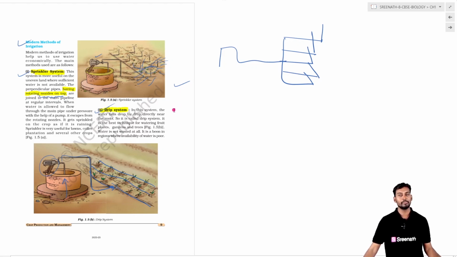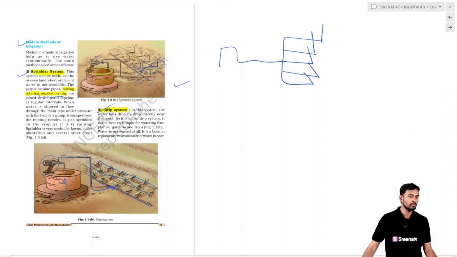In the drip system, the entire agricultural field is laid down with a piping system, and this provides the water to the field. This is useful in areas where there is drought, a shortage of water, and very arid conditions with very high temperatures in the climate. That is where the drip and sprinkler systems are useful.